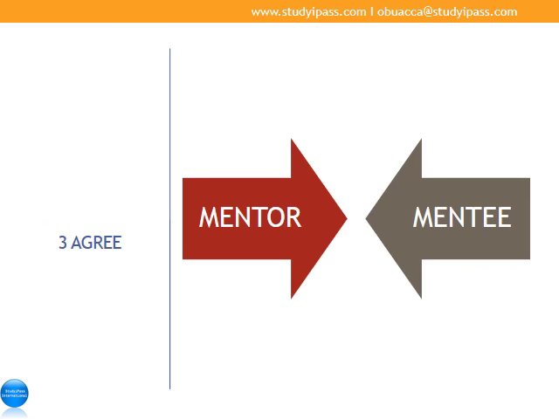The next one is to agree with your mentor: 1, the dates for your meetings. 2, the hours that you will spend during each meeting. 3, is the meeting going to be via Skype or face-to-face? 4, the channel of communication between you two.